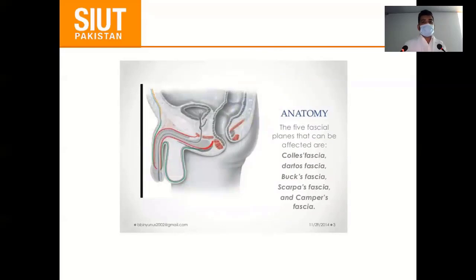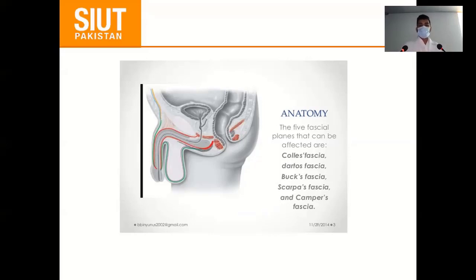So this infections can spread to the facial planes. Actually, perineum is divided into urogenital triangle as well as anal triangle, and the imaginary line between ischial tuberosity divide anteriorly into the urogenital triangle and posteriorly into the anal triangle.